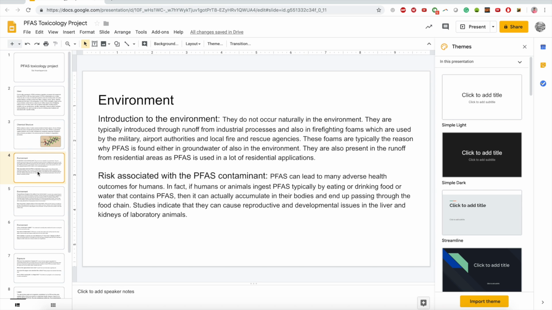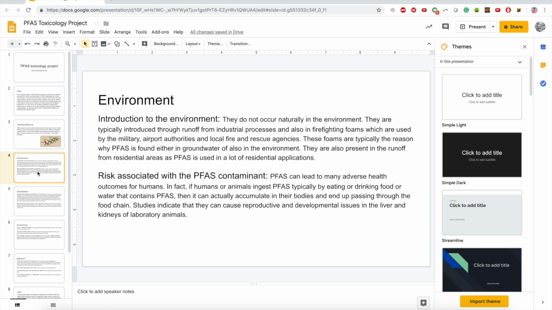PFAS does not really occur naturally in the environment. The ways that it is typically introduced include runoff from industrial processes and also from firefighting foams, which are used in the military, airport authorities, and local fire and rescue agencies. These foams are also the reason why PFAS is found in groundwater and in the environment.